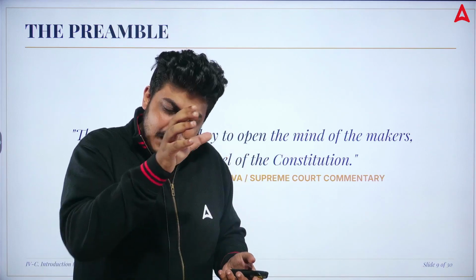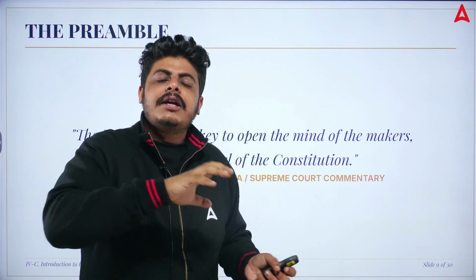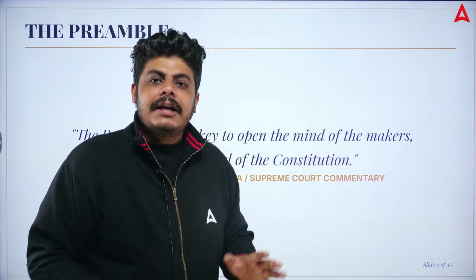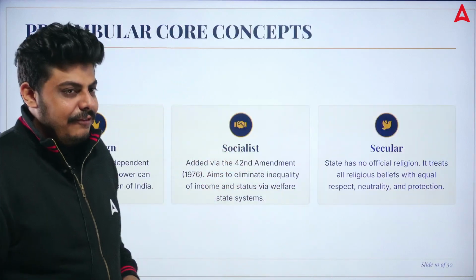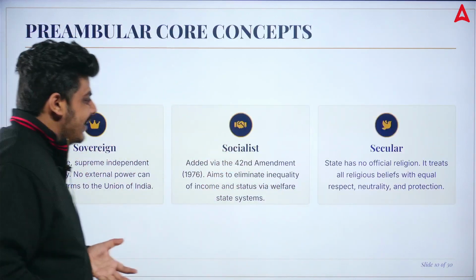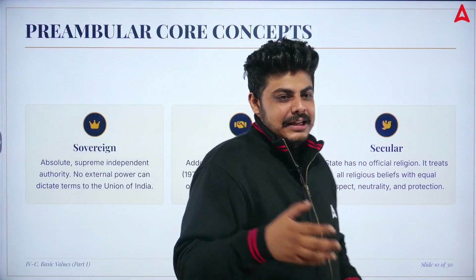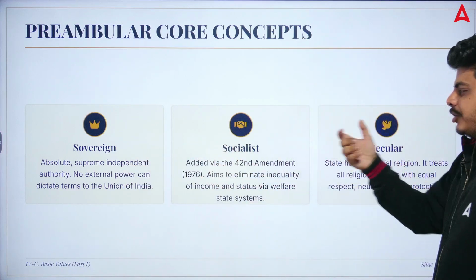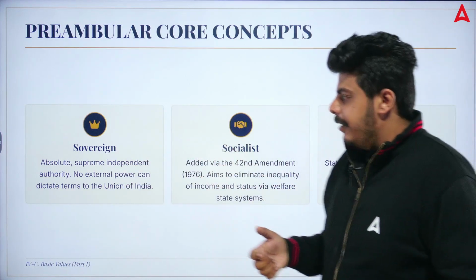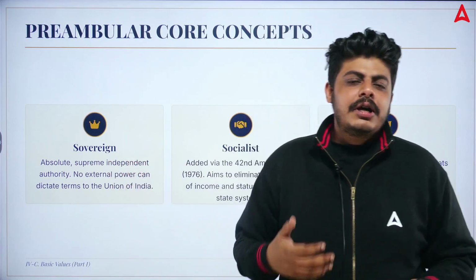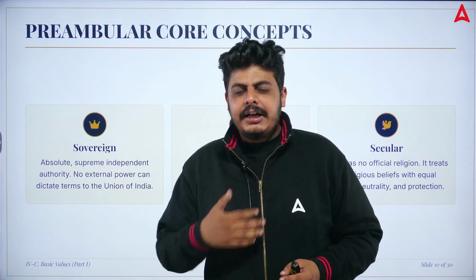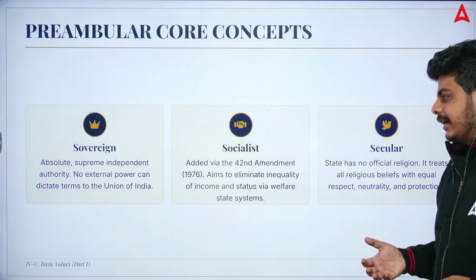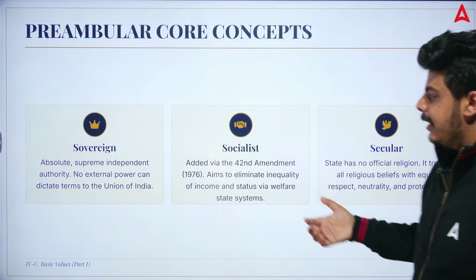It gives you, in a very short form, the broadest concept that has been written in those articles. And if I move to the core concepts, initially we saw sovereign, socialist and secular. Socialist was added via amendment, and sovereign means absolute supreme independent authority, with no external power. Then we also get, during the 42nd amendment, socialist, which aims to eliminate inequality.